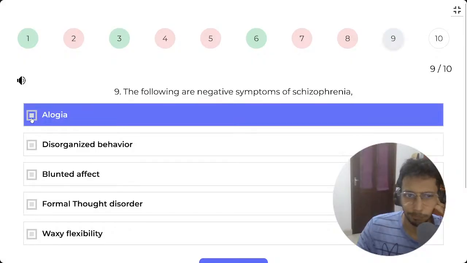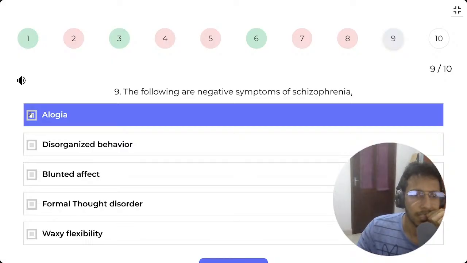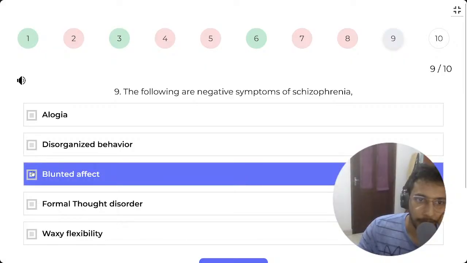Alogia. Okay, they had a few symptoms of schizophrenia that start with A. I don't remember, they all started with A. Blunted affect is there.